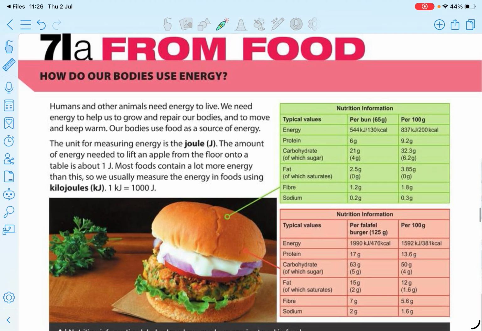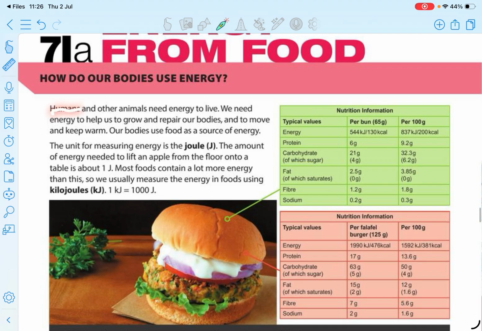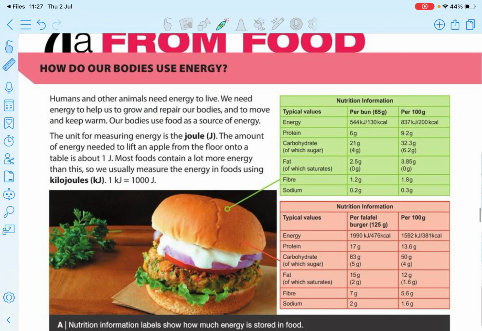In this lesson we have to talk about foods. You know that we need food to live, to repair our body, and to keep us warm. You can read these things later. And the unit for measuring energy is the joule, capital J, right? To make it easier we use kilojoules. And there is a nutrition information label. You need to refer to this.